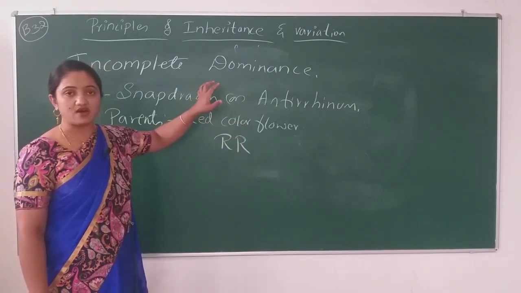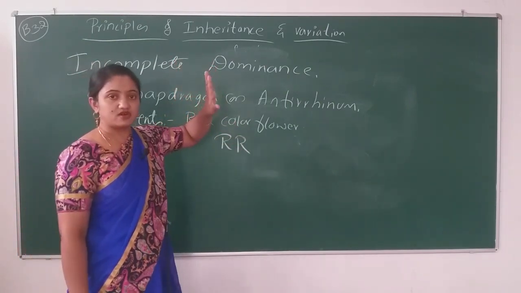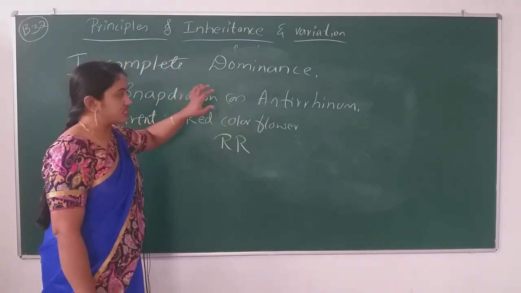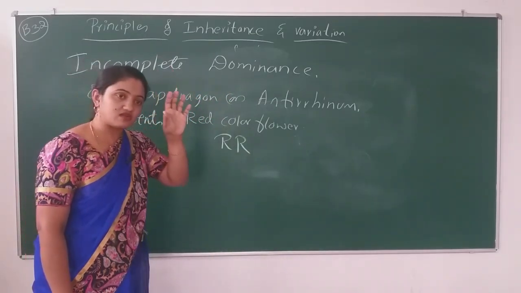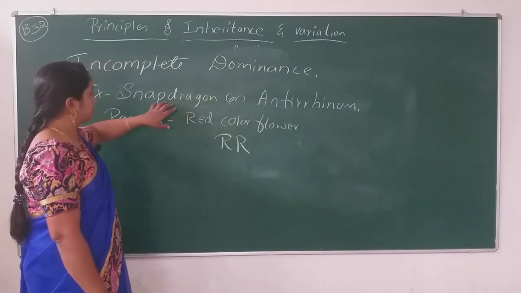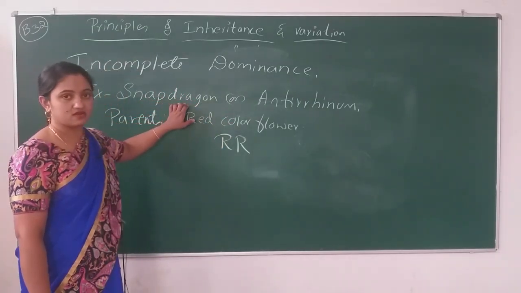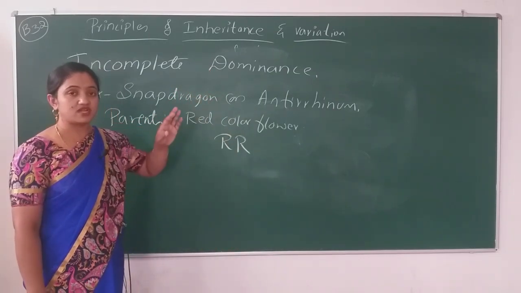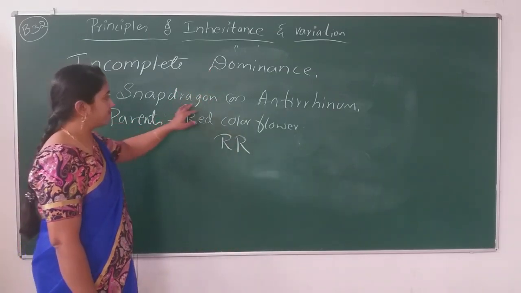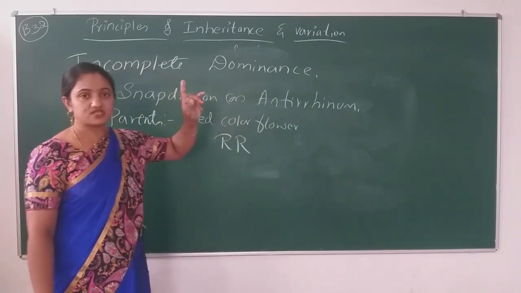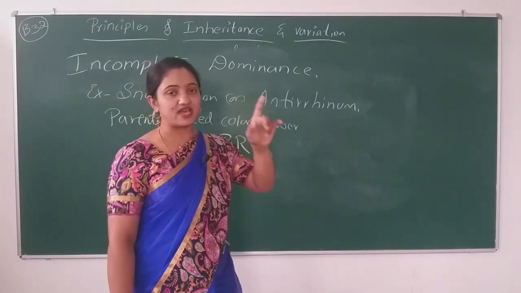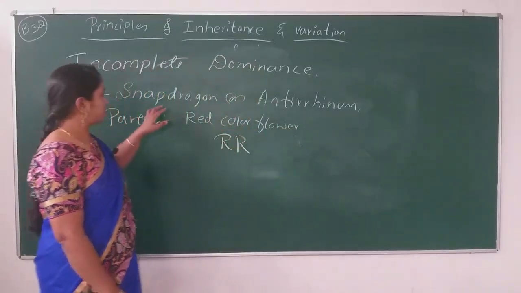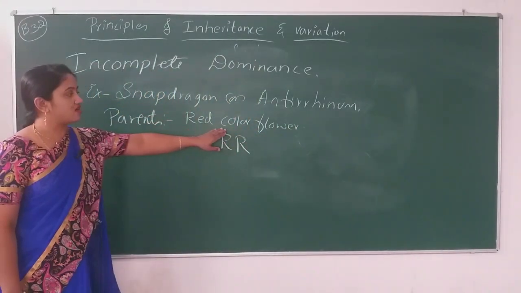Our aim is to check only the flower color, not the height of the plant. Don't get confused between the height of the plant and flower color. In the first case, we selected one character, that is stem height. In the second case, we are selecting the color of the flower.